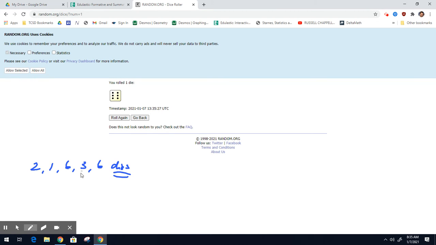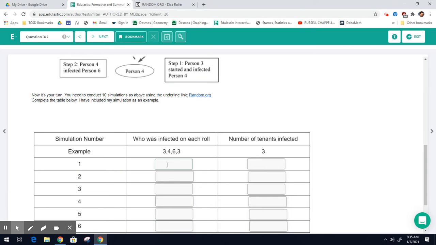Right? Because now 6 is immune. They've already had it. So 1, 2, 3, 4. In this case, 4 tenants out of the 6 got the flu. So on your table, you would do 2, 1, 6, 3, 6. And that means that 4 people got the flu.